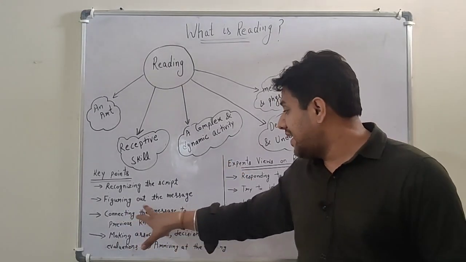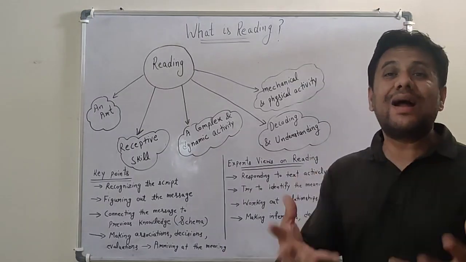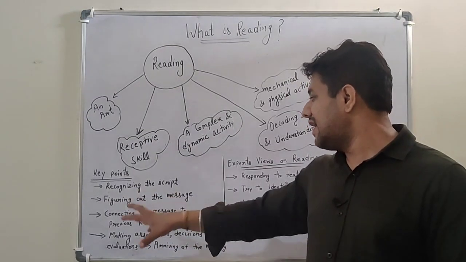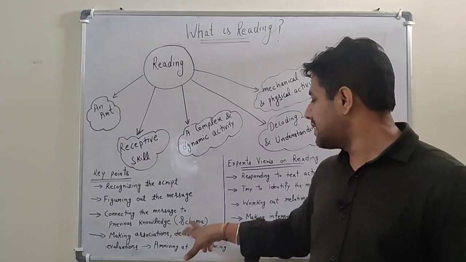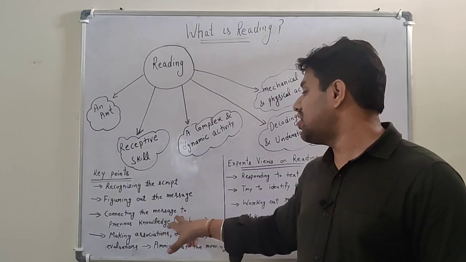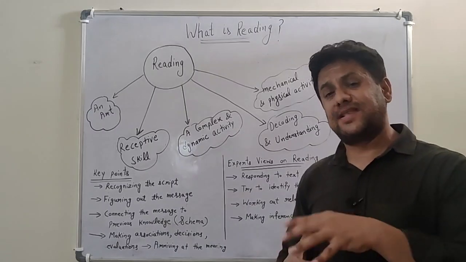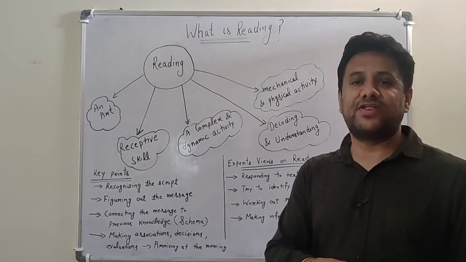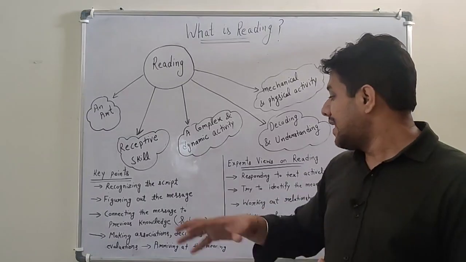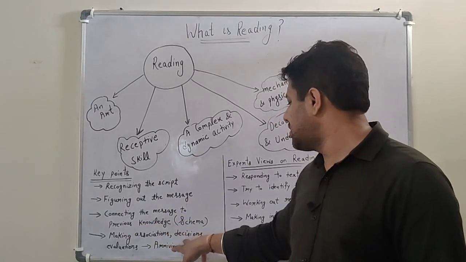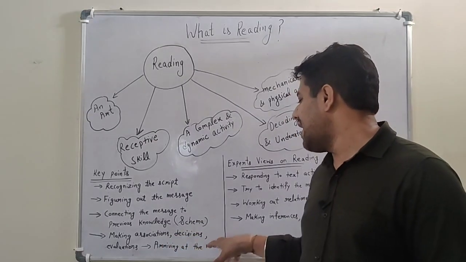After that, figuring out the message. What is the message being conveyed? We have to figure out that message. On the third level, connecting the message to previous knowledge. That is called schema. Whatever previous knowledge we have, we connect that message to it and try to understand the message more accurately, more properly. At the last level, making associations, decisions, evaluations, and finally arriving at the meaning.